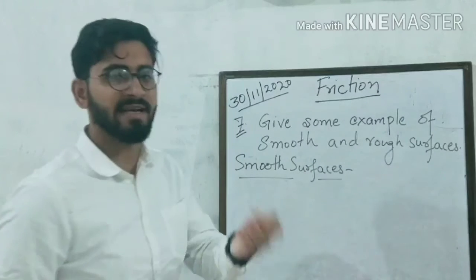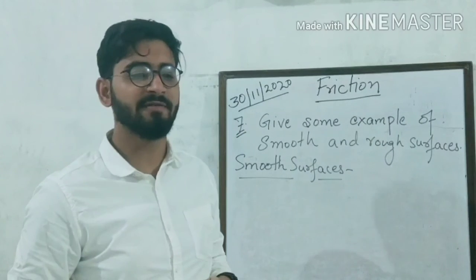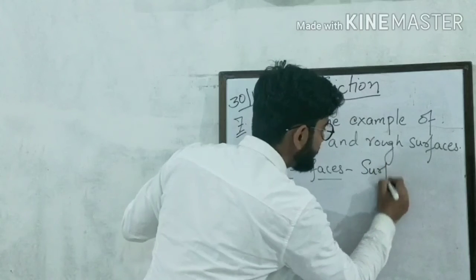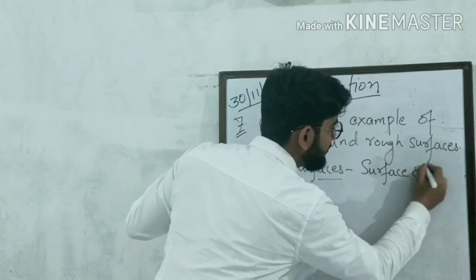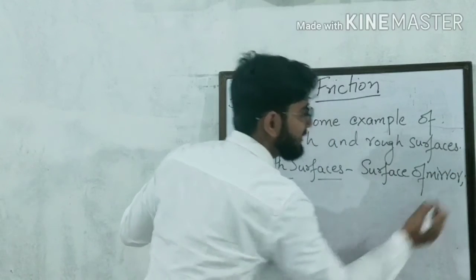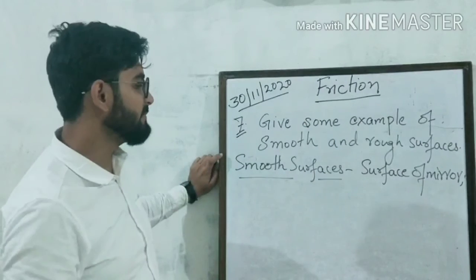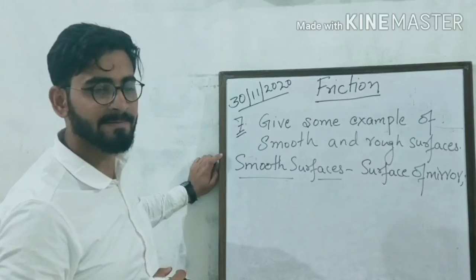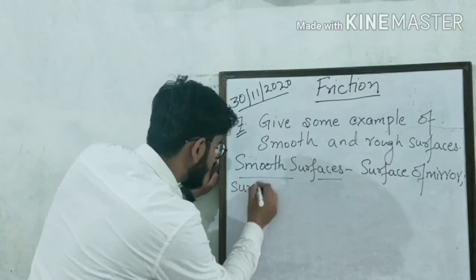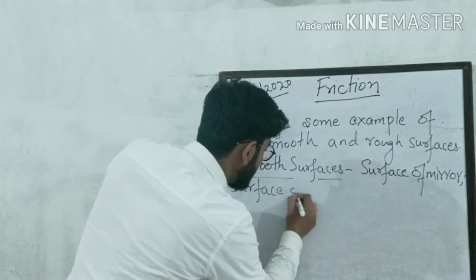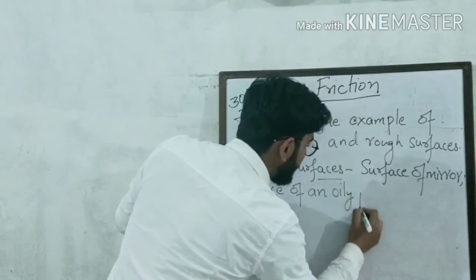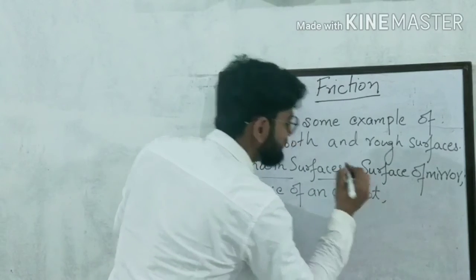You stand up and give me one example of a smooth surface. Yes, very good. Surface of a mirror. Yes, this is a smooth surface. Now you stand up and give me another example of a smooth surface. Yes, very good. Surface of an oily pot. This is also a smooth surface.